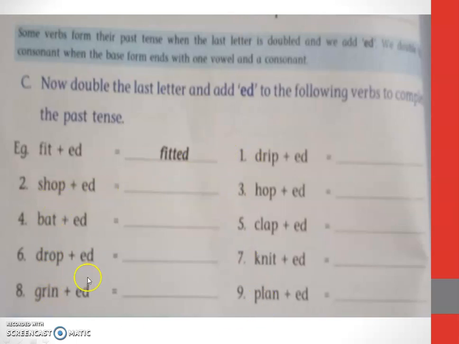So when it comes like that, we will be doubling the last letter only. That is, this P will be written twice. So here shop, SHOPPED. Only one small change in this. Here bat, here T will be doubled. Here P will be doubled. Last letters only will be doubled.